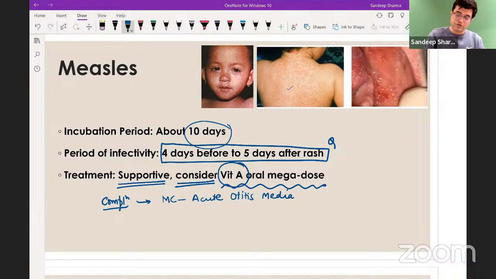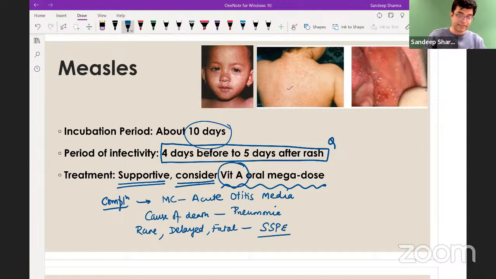Most common cause of death in measles is pneumonia. And if they ask you a rare, delayed, but uniformly fatal complication of measles, the answer will be SSPE. Subacute sclerosing panencephalitis. Abhinaya and Adnan are asking, tell the vitamin A dose.